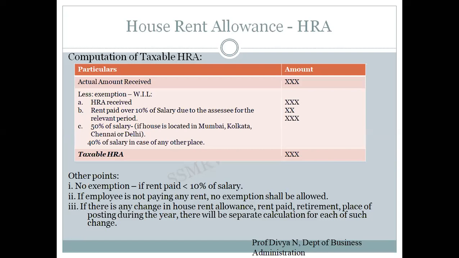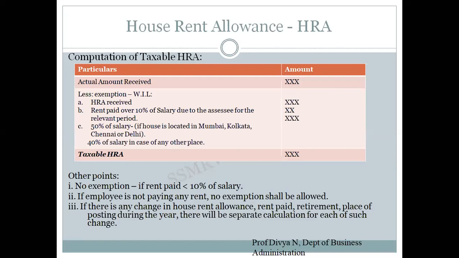Then, if the employee is not paying any rent, no exemption shall be allowed. That makes sense. If the employee is not living in a rented house, obviously he must not be provided with house rent allowance. Third point, if there is any change in house rent allowance, rent paid, retirement, or place of posting during the year, there will be a separate calculation for such change.